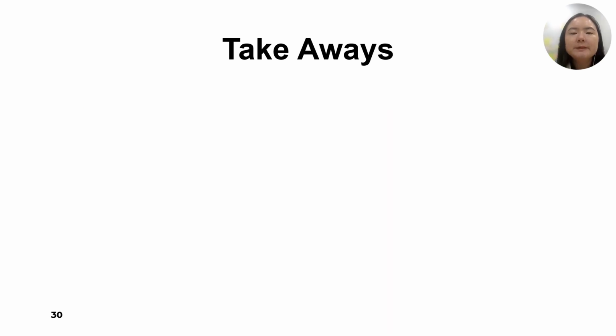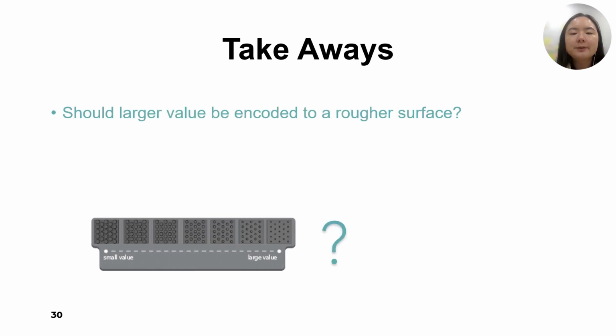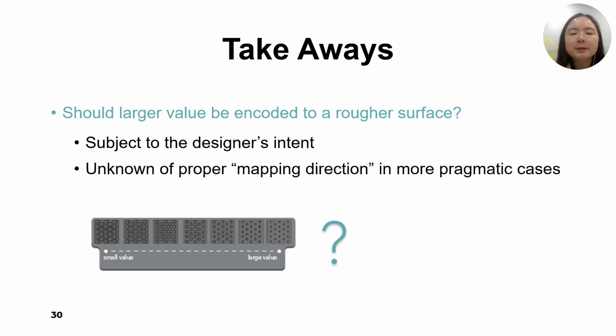The third point is about whether larger values should be encoded to a rougher surface. In artistic physicalization, the use of rough surfaces or sharp edges is subject to the designer's intent. However, we do not know much about the proper mapping direction for roughness encoded data in more pragmatic cases. But in the case of multiple physicalizations, consistency seems to be a more important factor.